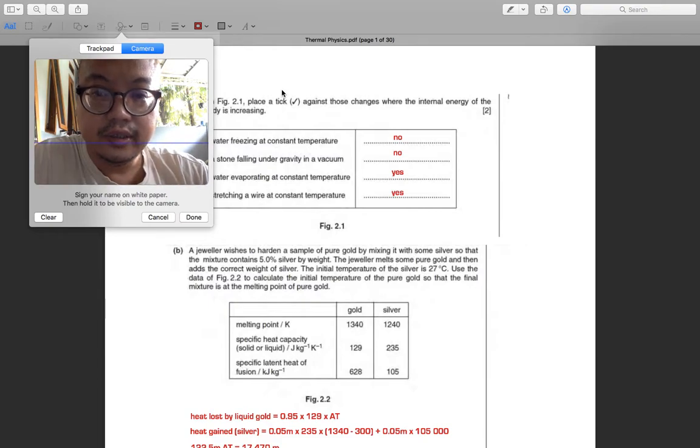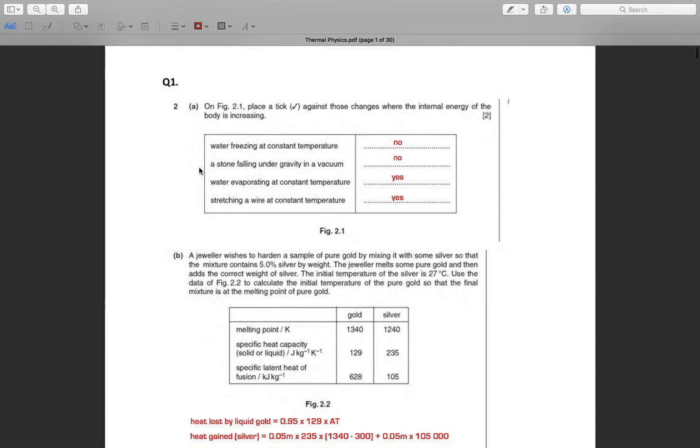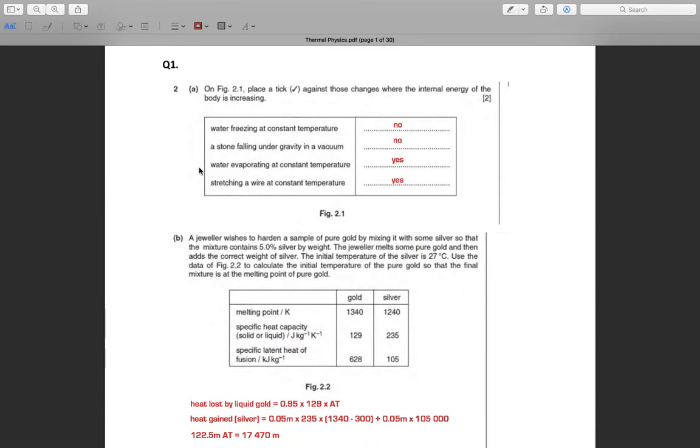Okay, let me start with number one and so on. I close my face first. Question one. On figure 2.1, place a tick against those changes where the internal energy of the body is increasing.